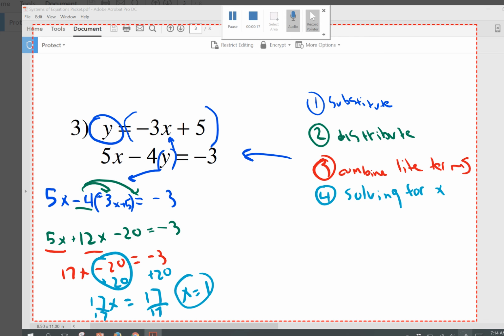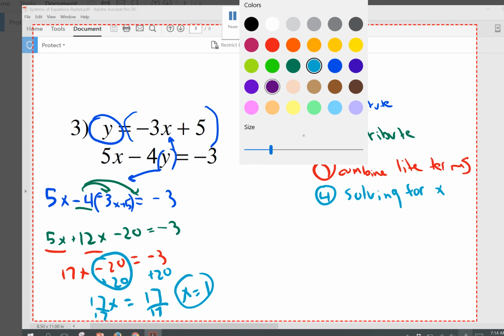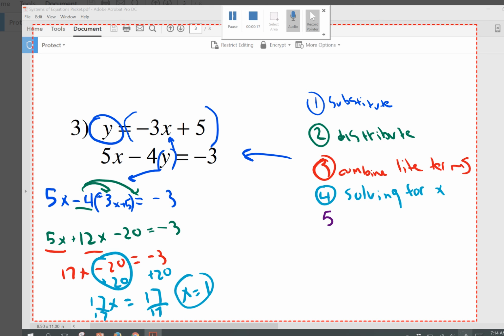That's great, but we forgot about something. We forgot about y. We need to find y. Step 5 will be plug back for y. So you take your x that equals 1.